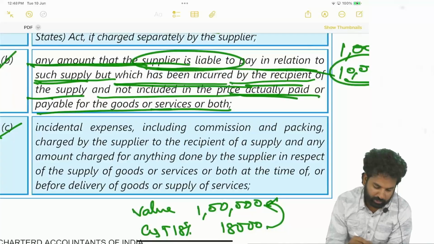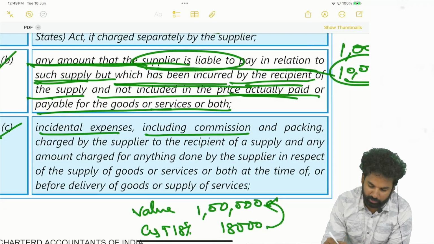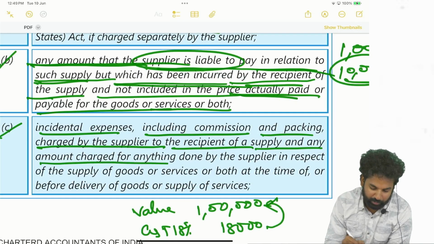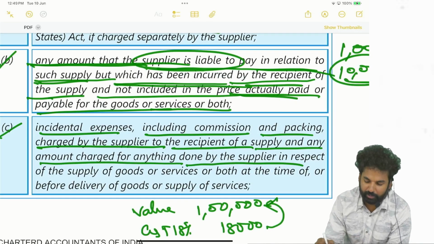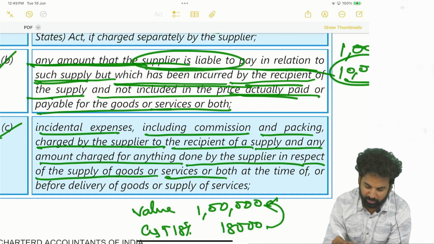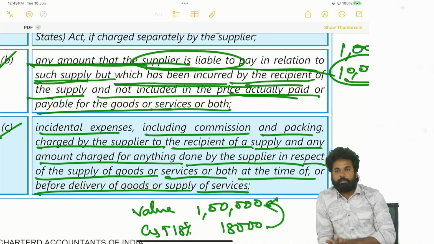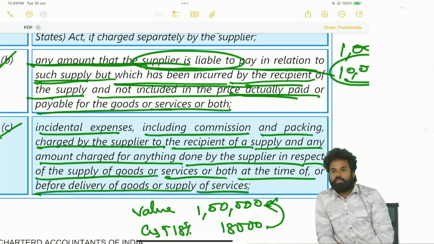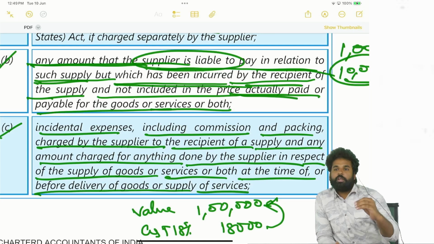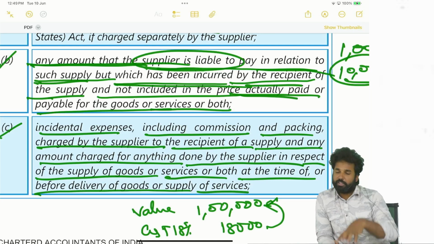Incidental expenses, including commission and packing charged by the supplier to the recipient of a supply, and any amount charged for anything done by the supplier in respect of the supply of the goods or services or both, at the time of or before the delivery of the goods or supply of services. So anything done by the supplier at the time of supply, whether it may be packing or commission, whatever it may be, which the recipient has asked for. So the recipient is asking for a special packing, and that special packing is being made by the supplier himself.